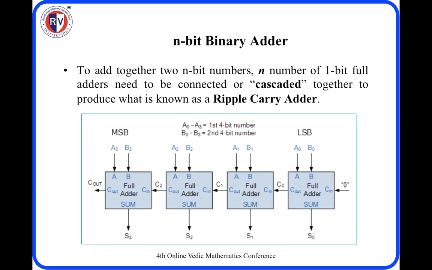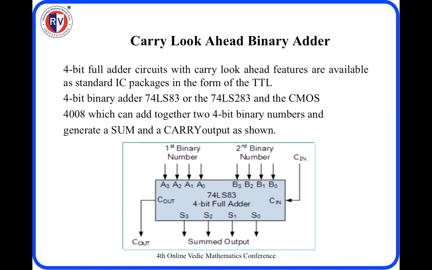Unless you get the carry C0, which is the addition of A0, B0, we cannot compute A1, B1 along with C0 to get S1. Similarly, unless C1 is obtained, we cannot do the next computation. So the carry ripples through so many such full adders. As the number of bits is increased, the delay is also increased in this case. To avoid this, we can have a carry look ahead adder, which is a more complex circuit at a cost, but we are going to reduce the delay which is obtained in the addition of these 4 bits.